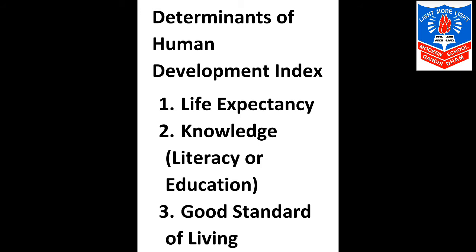And over here, income index is that in which per capita income is measured on the basis of PPP, that is purchasing power parity. So to be more simple, we can say that over here, if the per capita income increases, the standard of living of a person will also increase, because a person will be able to buy good services, will be able to get more nutritious food, and hence the standard of living will increase. So over here the income is important.